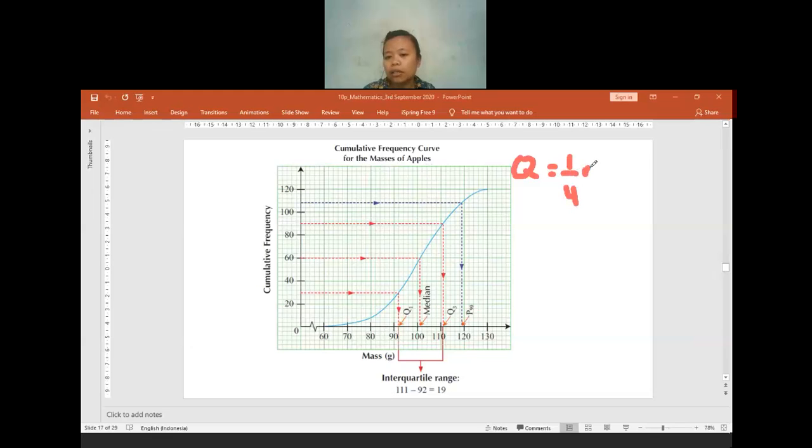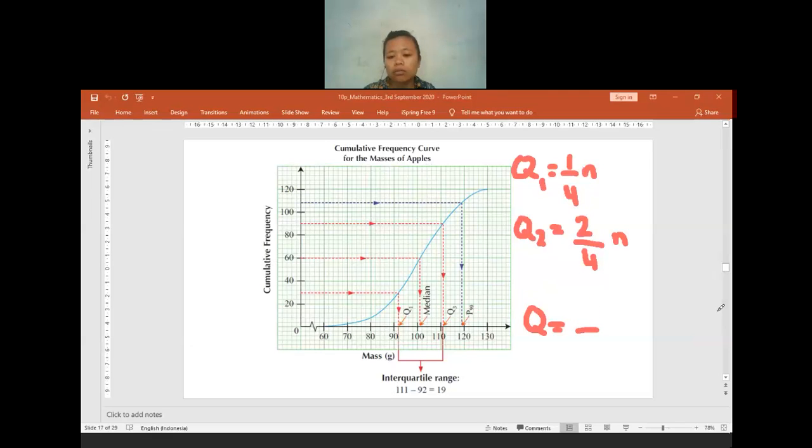If Q2, it will be 2 per 4 of n, because Q stands for quarter. If Q3, it will be 3 per 4 of n. What is n? n is the total data given.